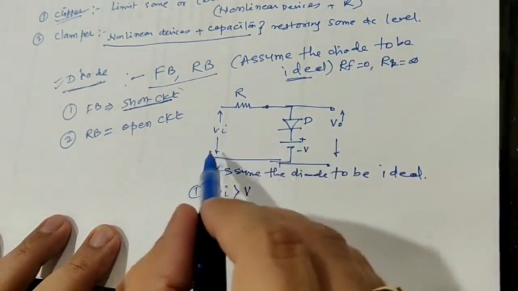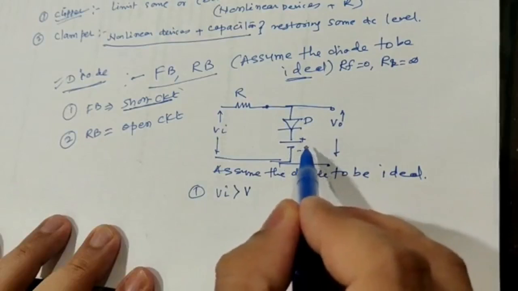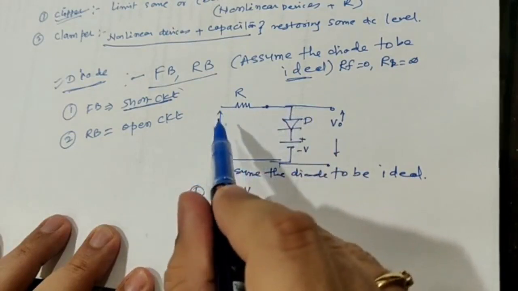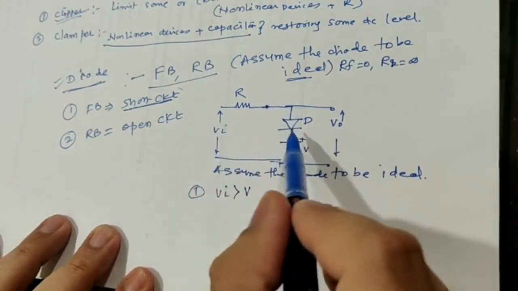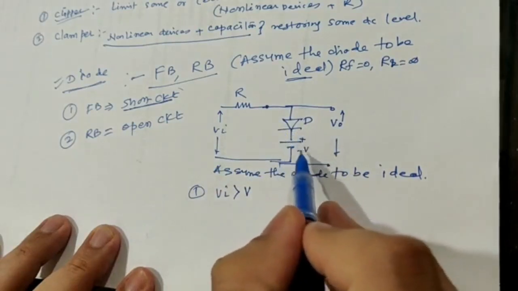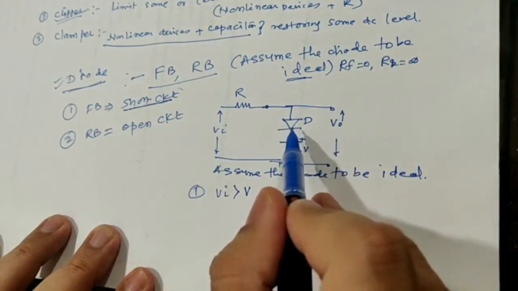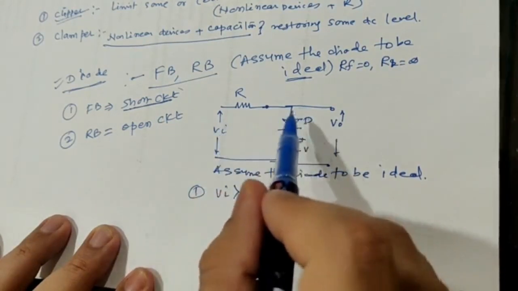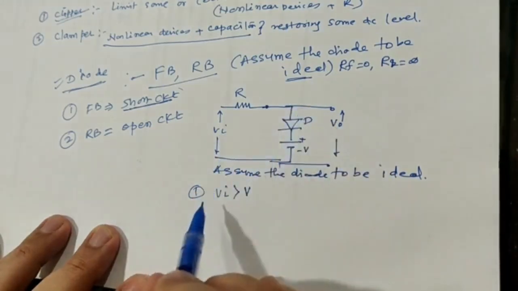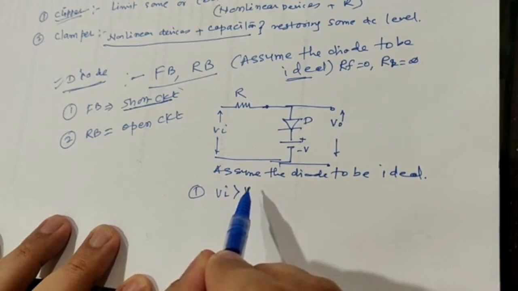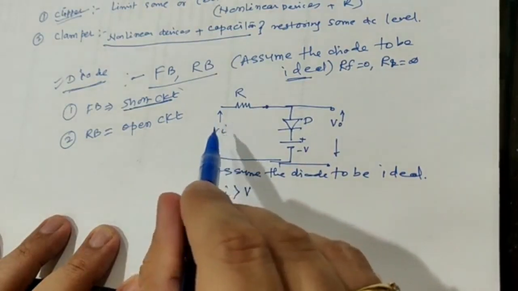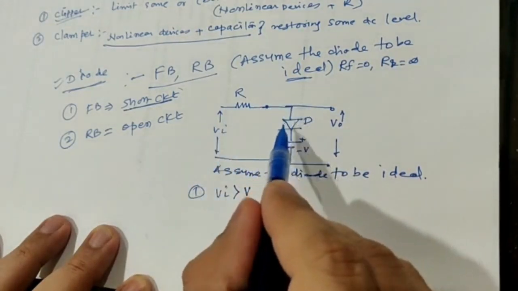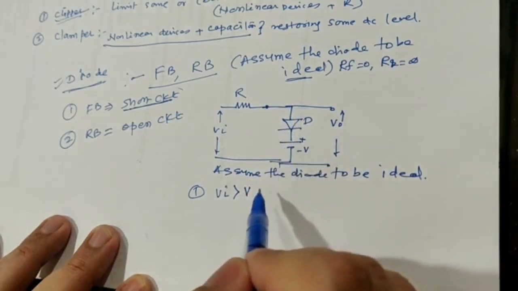Now see what will happen. If the input voltage is greater than the battery voltage V, just look at this diode. The anode of the diode is connected to the input voltage Vi, and the cathode of the diode is connected to the battery V. Both the anode and cathode are connected to the positive side of the supply. So now we need to see whether the diode is in forward bias or reverse bias. The input voltage is greater than the battery voltage, so it makes the anode of the diode at higher potential with respect to the cathode, and therefore the diode will be in forward bias.